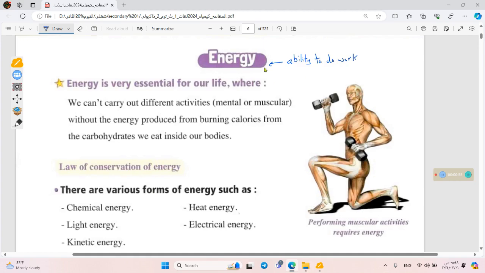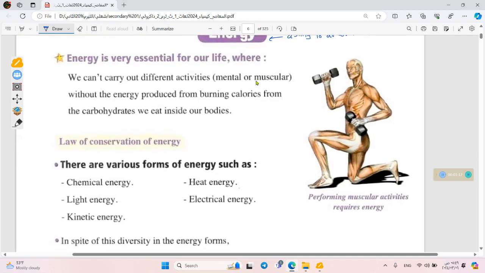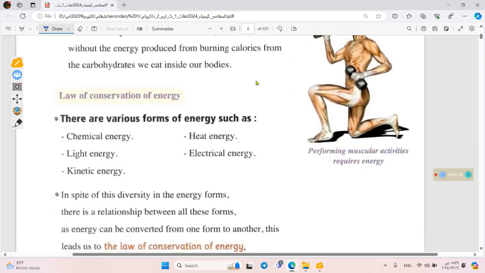So we can divide energy into two main types: kinetic energy and potential energy. Kinetic energy is the form of energy that combines with motion, and potential energy combines with a static state, like no motion. From the examples of kinetic energy, we have the heat energy, which we sometimes call the thermal energy. So heat energy is the thermal energy.